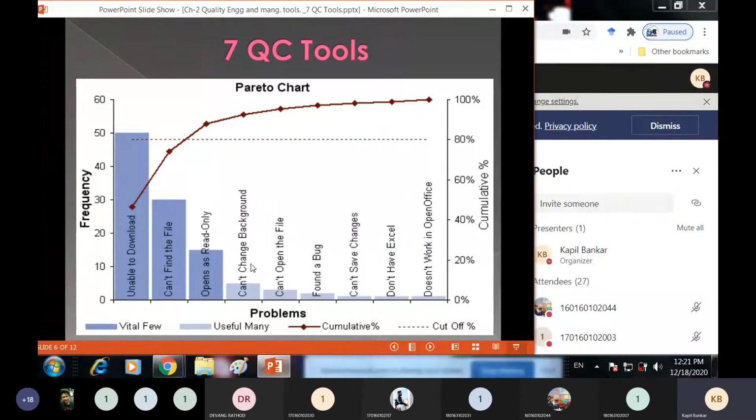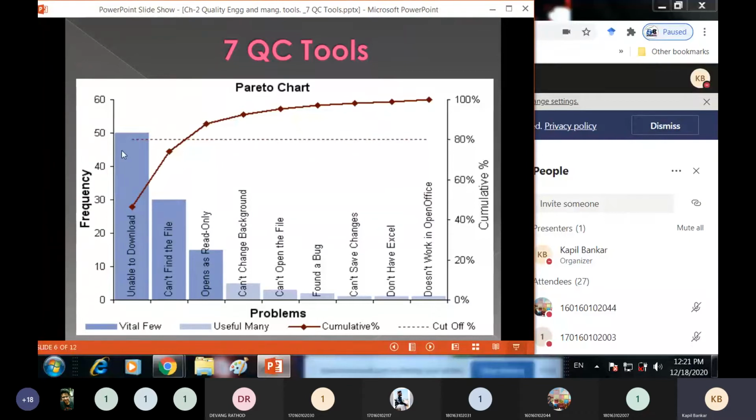Suppose these are some problems, and according to the frequency of each problem, you identify the problem and place it from leftward to rightward in descending order. Means the highest frequency problem you place on the left side, then the next highest, then another.